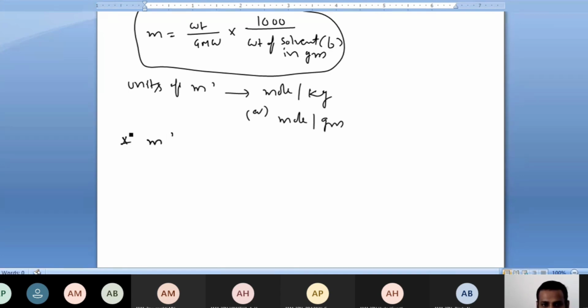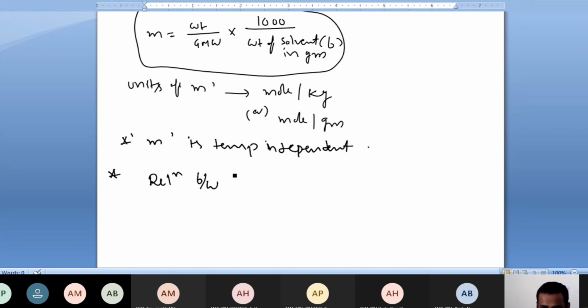So molarity M, small m. Molarity is temperature independent. Okay, who is the temperature independent? Molality is temperature independent. Who is the temperature dependent? Both molarity and normality. Got it, clearly? Now, I will give you a few more important relations. So what is the relation between molality and molarity?